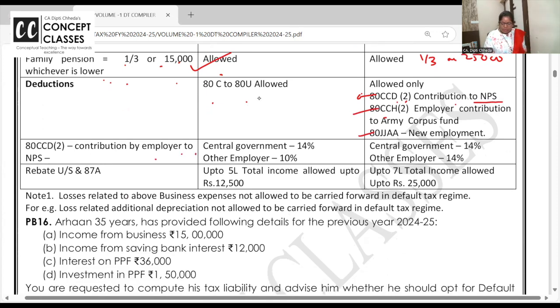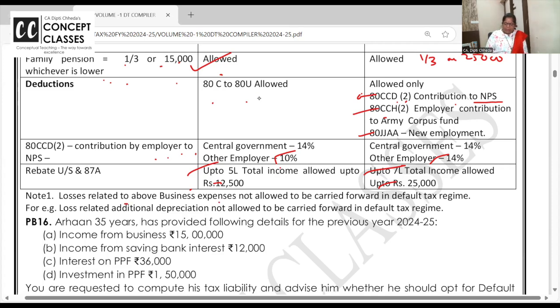Employer's contribution in business head also. For other employer, he can contribute to NPS 10%. But if he goes for default tax regime, he can contribute 14%. Here rebate is up to 5 lakh, here 7 lakh. Here up to 12,500. Here they have given 25,000, now also is printed, but it cannot be more than 20.